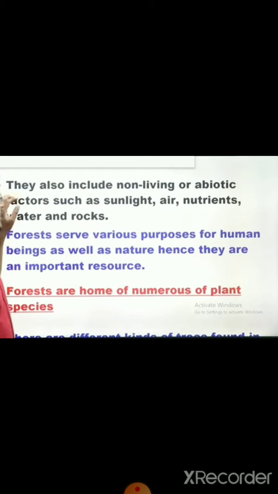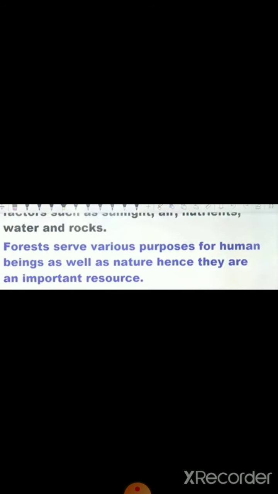कैसे फॉरेस्ट इतने सारे एनिमल्स का, प्लांट्स का होम और शेल्टर प्लेस है. Then we have discussed the different parts of the plant, different areas of the plant which are beneficial or which play a vital role in human life, how forests are important for us people, that we have discussed.